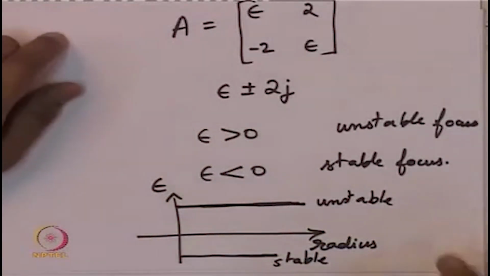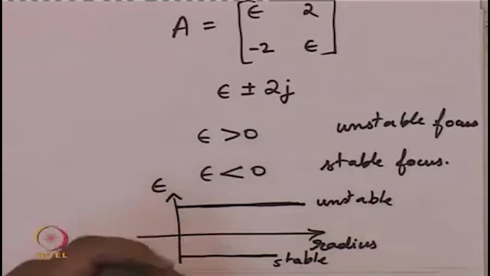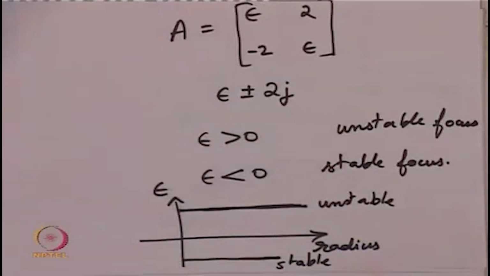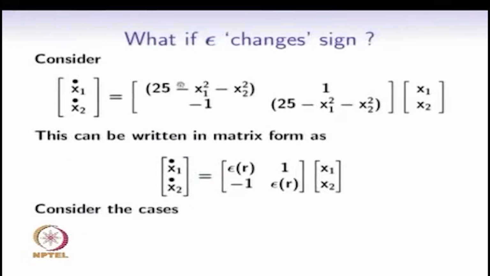So how about modifying this epsilon as a function of radius so that we have trajectories that converge to a periodic orbit? This is what we will see in detail. What if epsilon depends on the distance from the origin and changes its sign?